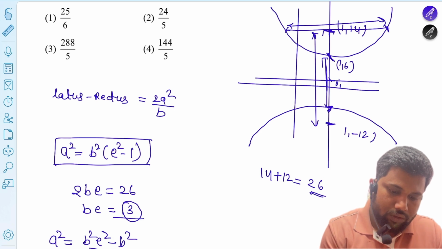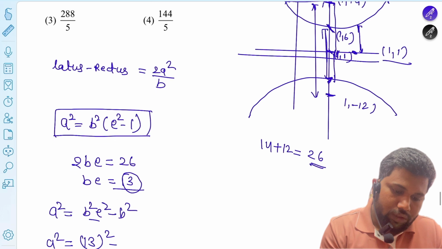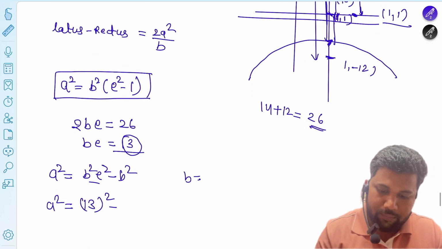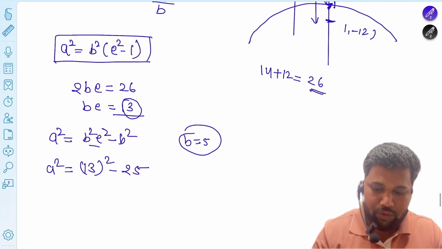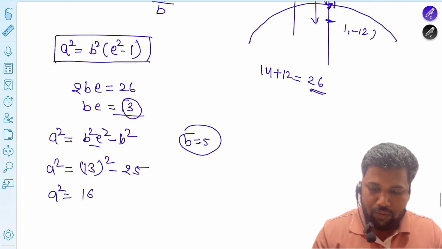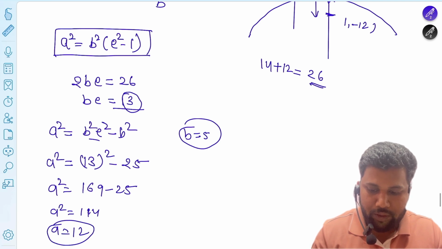So the center point is (1, 1), because the distances are equal: this one is 13 and this one is also 13. The point is (1, 1), and the distance from this point to the point (1, 6) is b, which is 5, so b is equal to 5. Then put in the value, 25. So a squared equals 169 minus 25, which is 144, meaning a is 12.